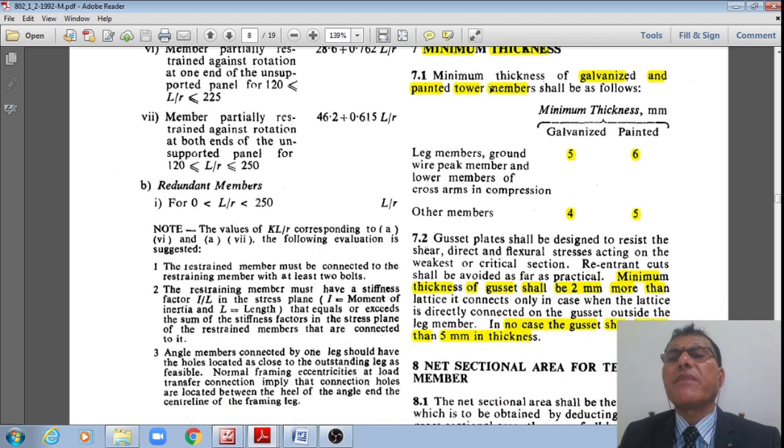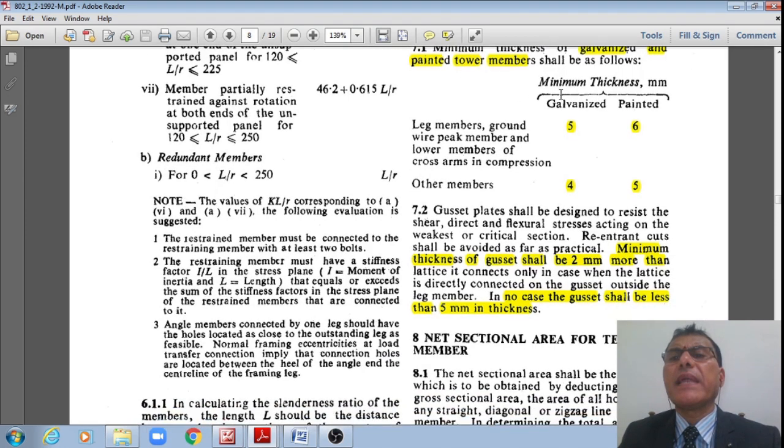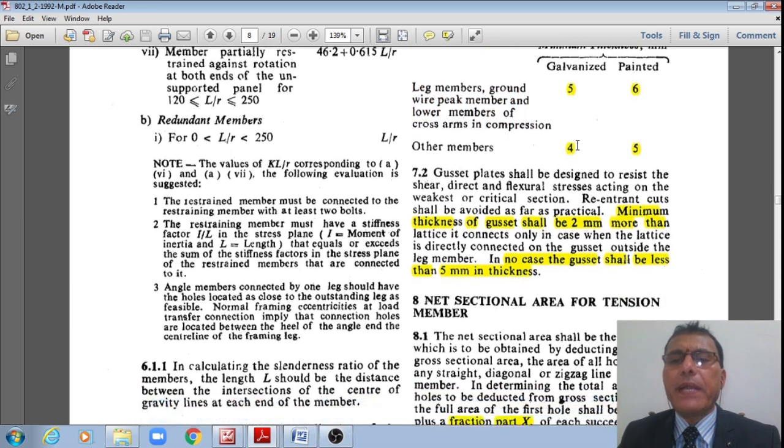The minimum thickness of galvanized and painted tower members shall be taken like this. Minimum thickness for leg members, ground wire peak members and lower members of the cross arms in compression: for galvanized members it should be 5, for painted members it should be 6, whereas for other members it should be 4 and 5 respectively for galvanized and painted members.